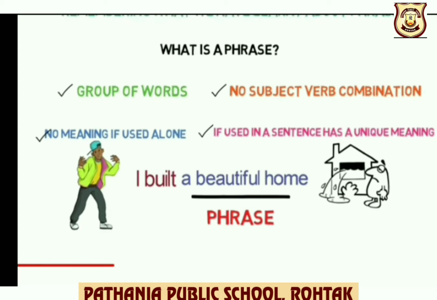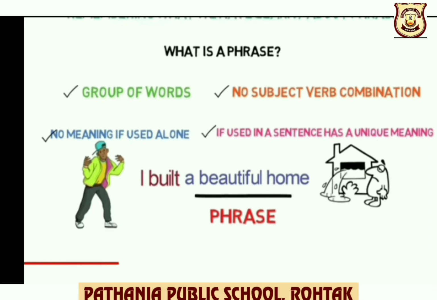These are group of words but do not have subject-verb combination, and a beautiful home doesn't make any sense. But when they are a part of a sentence, I built a beautiful home. So here you can see, children, when phrase is a part of a sentence, then it makes a sense.